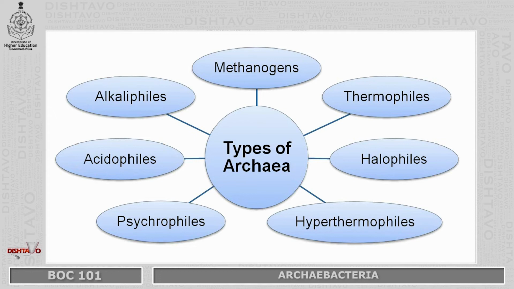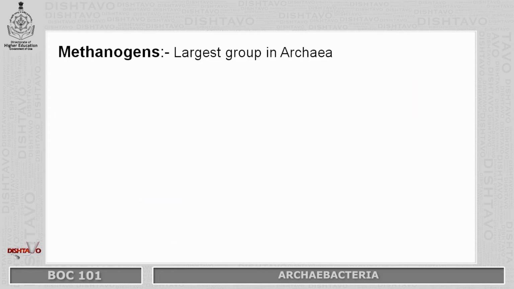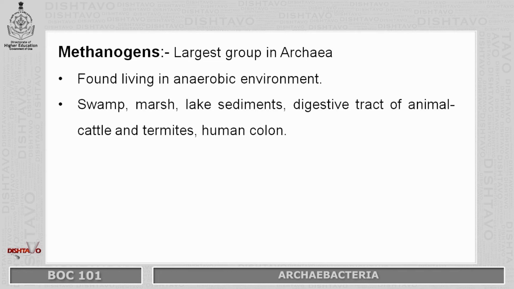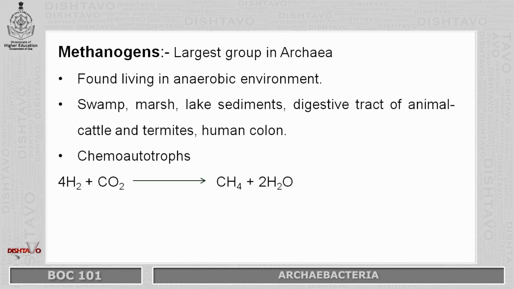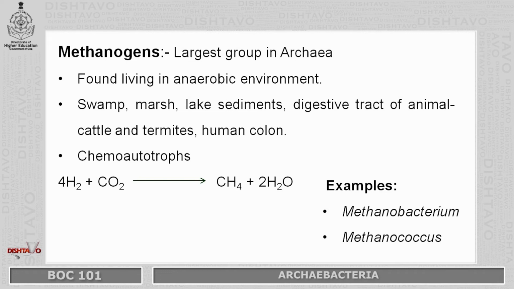So the first one is methanogen, which is the largest group in archaea, found living in anaerobic environments such as swamp, marsh, lake sediment, digestive tract of animals, cattle and termites, then human colon, etc. They are chemoautotrophs. They use hydrogen as an electron source and reduce carbon dioxide to form methane and water. Examples like Methanobacterium and Methanococcus.